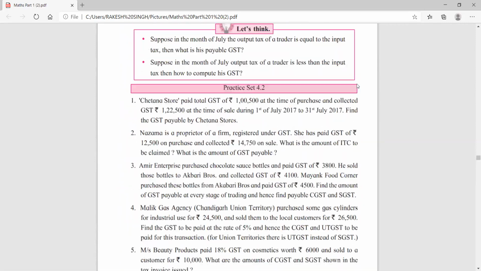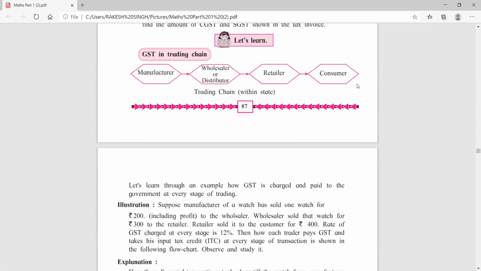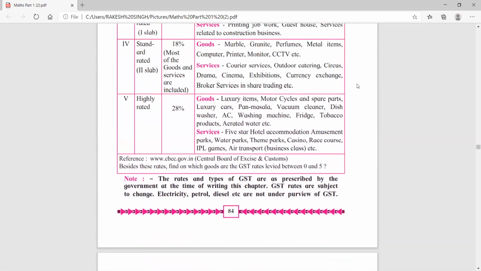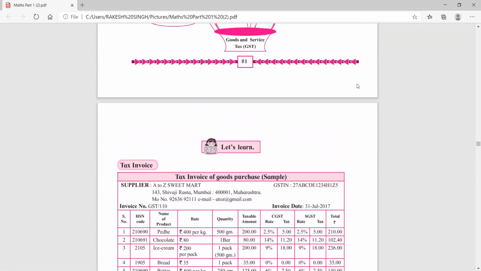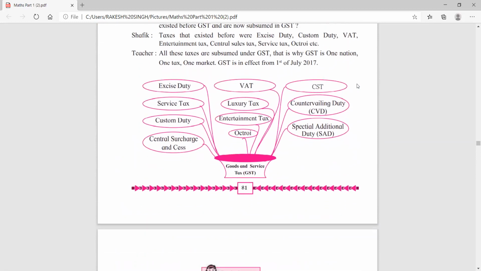Open your textbook, page number 81. Just see, children, they have given one tree diagram on page number 81. And in this tree diagram, you will see that there are many different types of taxes.